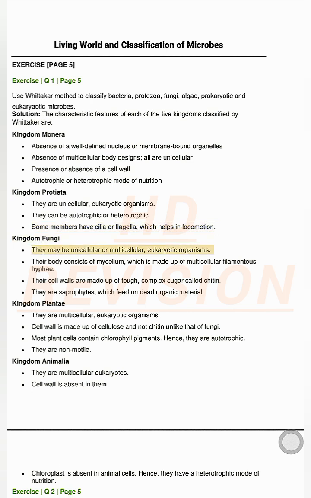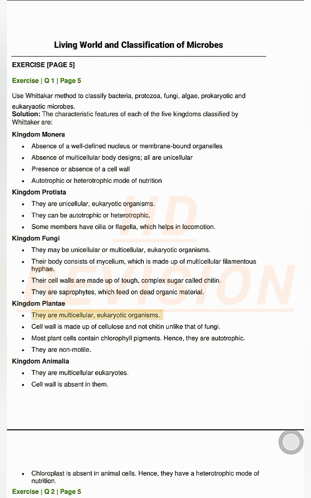Kingdom Fungi. They may be unicellular or multicellular, eukaryotic organisms. Their body consists of mycelium, which is made up of multicellular filamentous hyphae. Their cell walls are made up of tough, complex sugar called chitin. They are saprophytes, which feed on dead organic material.